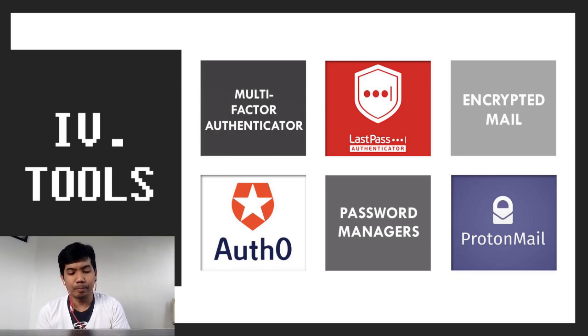Number five is password managers, the safest way to keep track of your passwords. An example is LastPass, which also has a free version. Number six is encrypted email or email encryption. It involves disguising the content of the email. Proton Mail is an example, which is based in Switzerland.